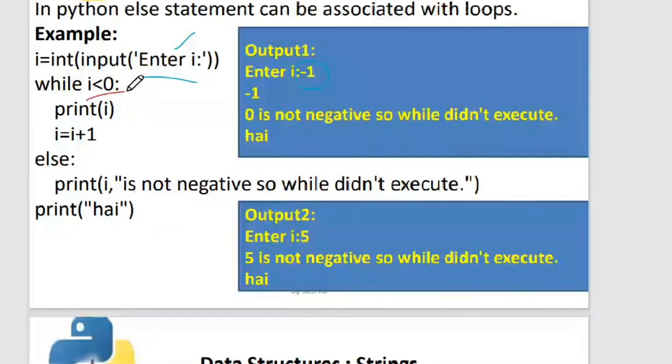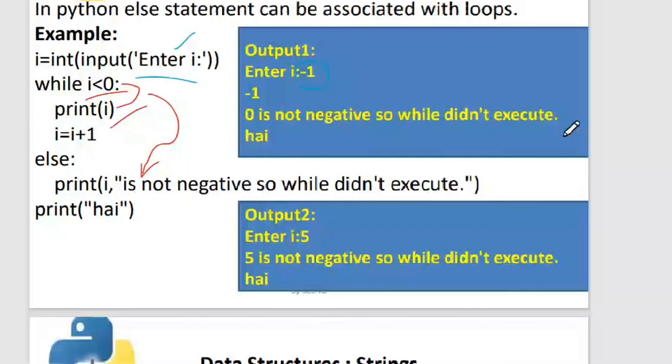When the condition is true, it enters the while loop and prints the number for me. So I is printed over here, which is -1, and then I gets incremented. -1 will become 0, and this while loop will break. After the while loop is broken, this is executing. It says 0 is not negative, so the else is executing over here for me, and then the immediate next statement after the else is executing.